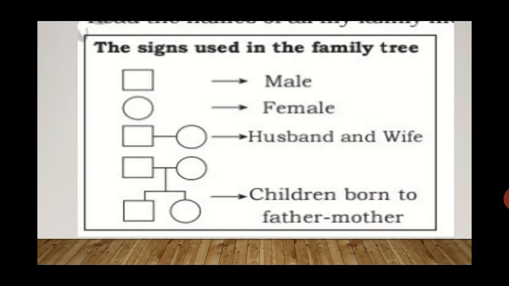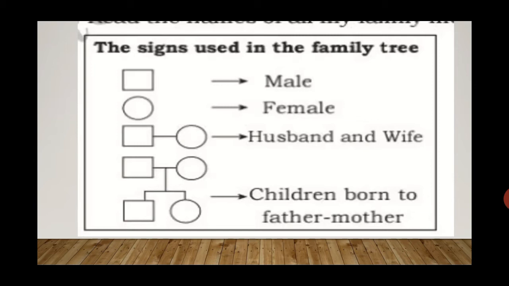The signs used in the family tree. A square symbol, yes, is used for male. A circle symbol is used for female.